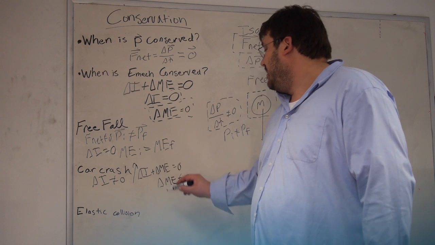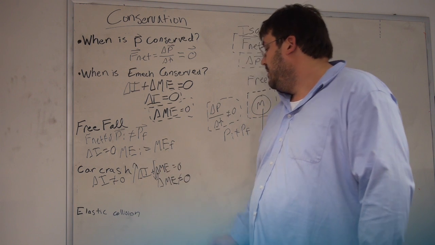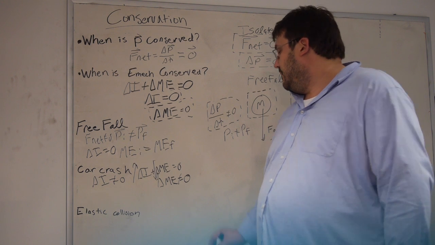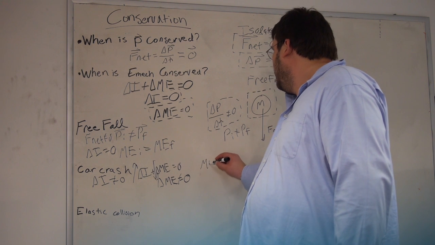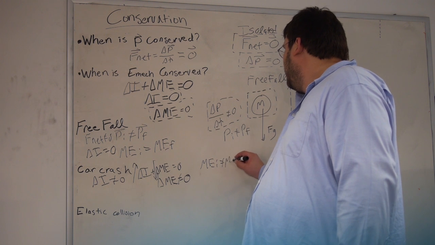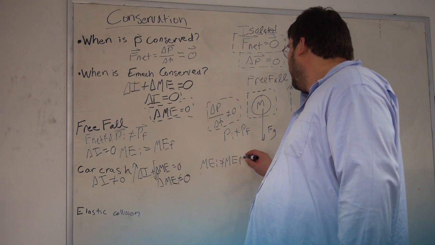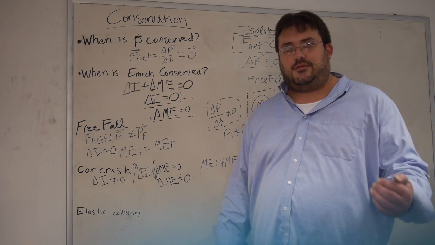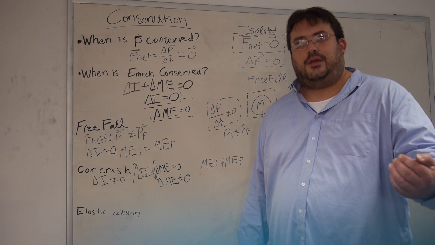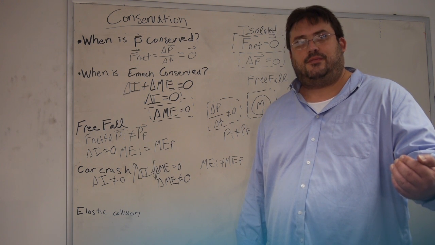And because that sum has to be equal to 0, mechanical energy decreases. So in other words, mechanical energy initial is not equal to mechanical energy final for the car crash because there's irreversibility in that interaction, and therefore the internal energy changes.